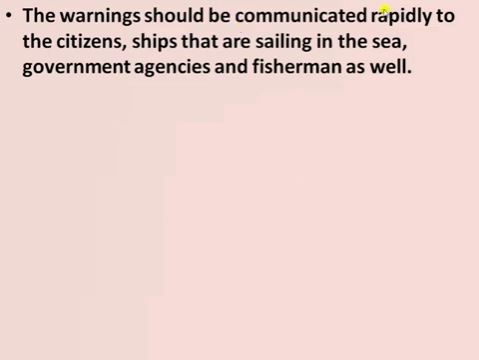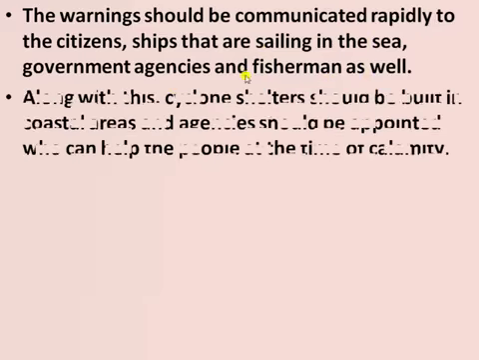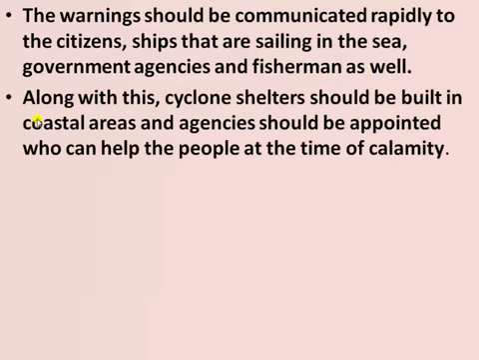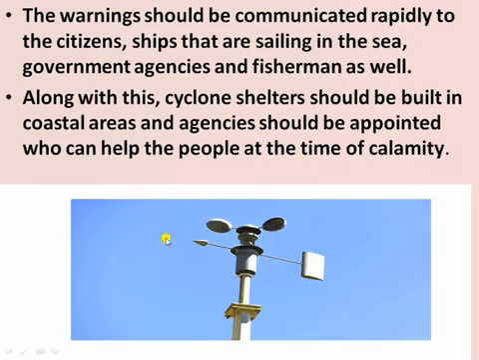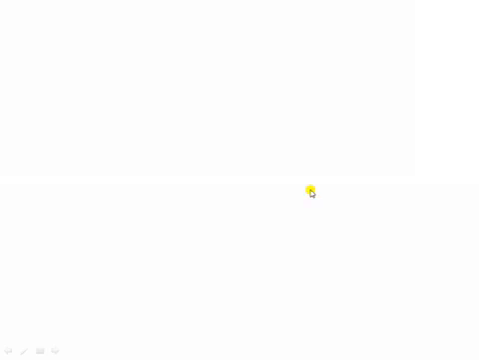Next, the warning should be communicated rapidly to all the citizens or ships that are sailing in the sea, or government agencies and fishermen as well. So along with these, cyclone shelters should be built in coastal areas and agencies should be appointed who can help the people at the time of calamity. So this is a picture of an anemometer which is used to detect the wind speed.